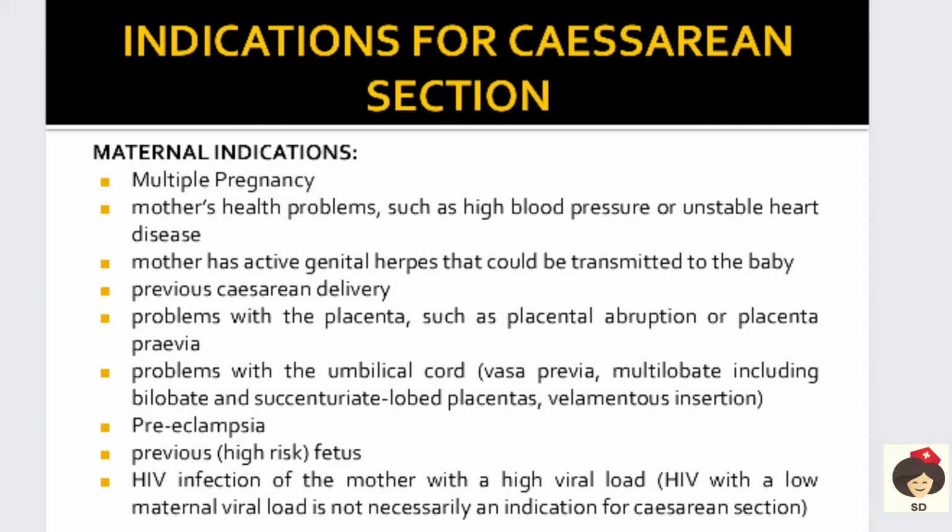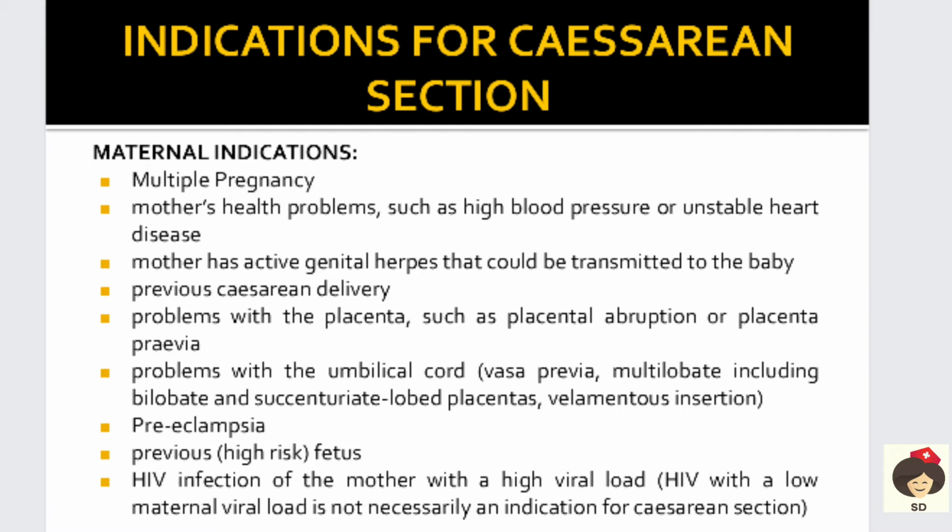So mainly the placenta has to be embedded in the fundus of the uterus. When the placenta is abnormally embedded in the lower segment, it can close the os, so that vaginal delivery is not possible.